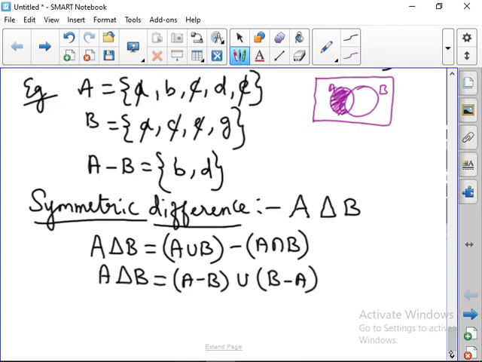Next one, symmetric difference. You can use the formula A union B கண்டுபிடிச்சு minus A intersection B கண்டுபிடிச்சினா அதிலிருந்து வர்றது தான் நமக்கு வந்து A minus B union B minus A. இப்போ பாருங்க, ரெண்டுக்குமே ஃபார்முலா ஒரே மாதிரி தான் இருக்கும். இப்போ இந்த பிளேஸும் இது வந்து B minus A union A minus B. இந்த intersecting part வராது. So we can easily denote A delta B. That is A minus B union B minus A. இல்ல A union B ல இருந்து A intersection B, நடுவுல உள்ள பார்ட்டை மட்டும் நம்ம ரிமூவ் பண்ணிட்டோம்னா we will get the answer for A symmetric B.